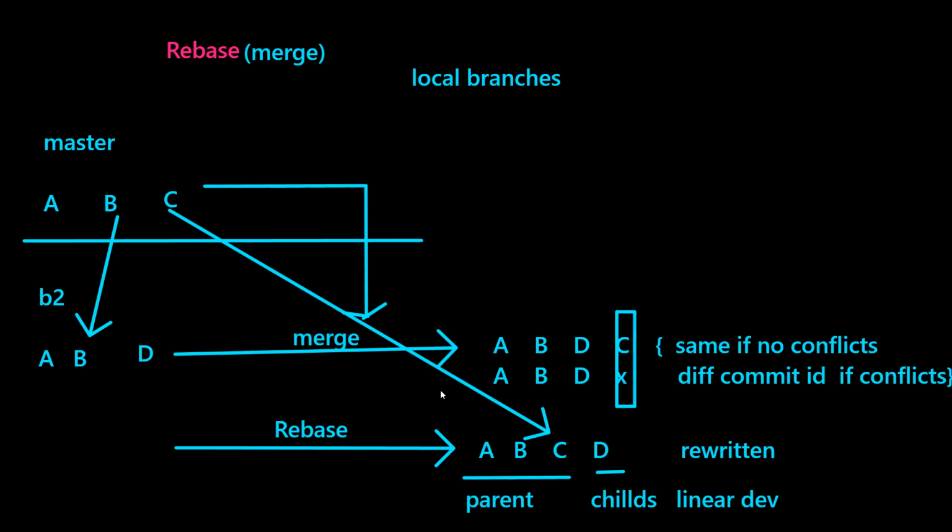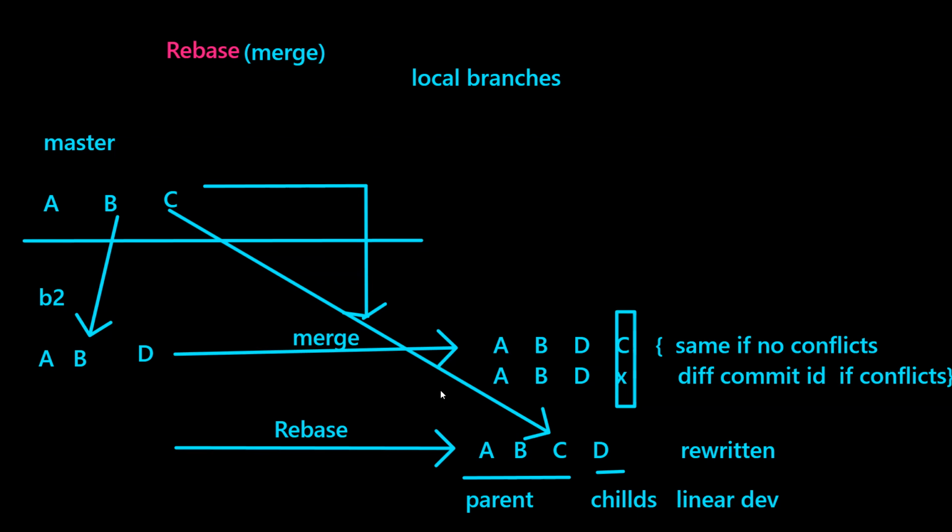If conflict is also there, the new commit ID may be different. No conflict means the same ID, like C. If there is a conflict, the ID may change, but whatever it is, the latest commit ID will be added into the destination branch. Whenever you merge, a new commit ID will be added into your branch. You can notice that when you are doing hands-on. It might be the same or different: same if no conflict, different if there is a conflict.